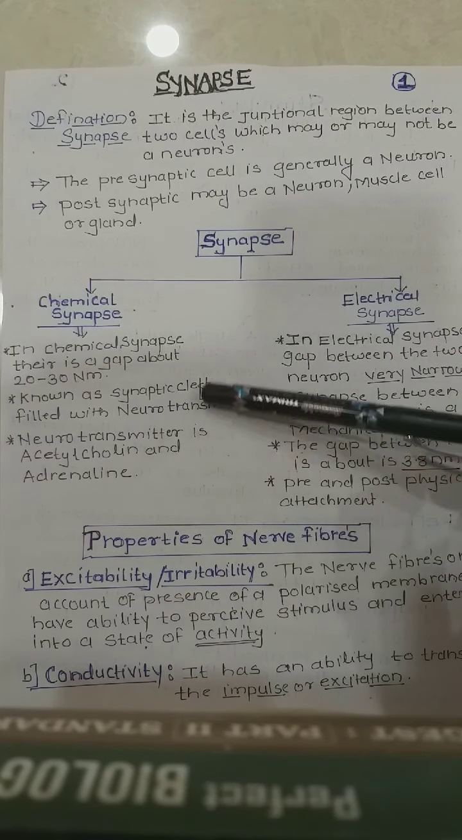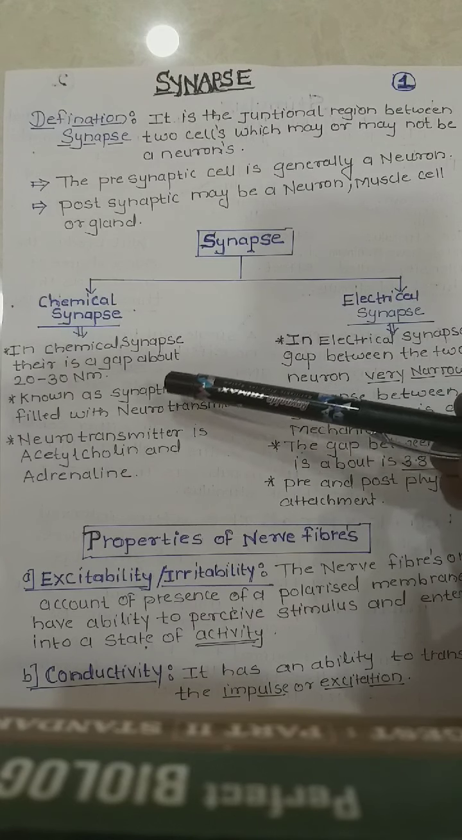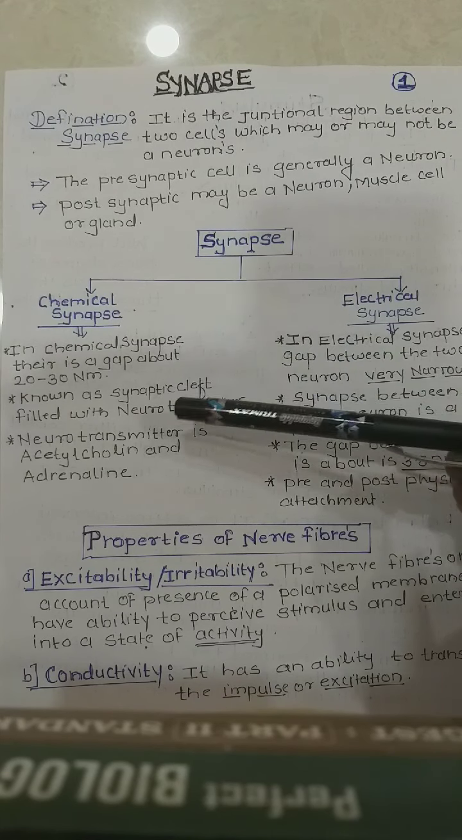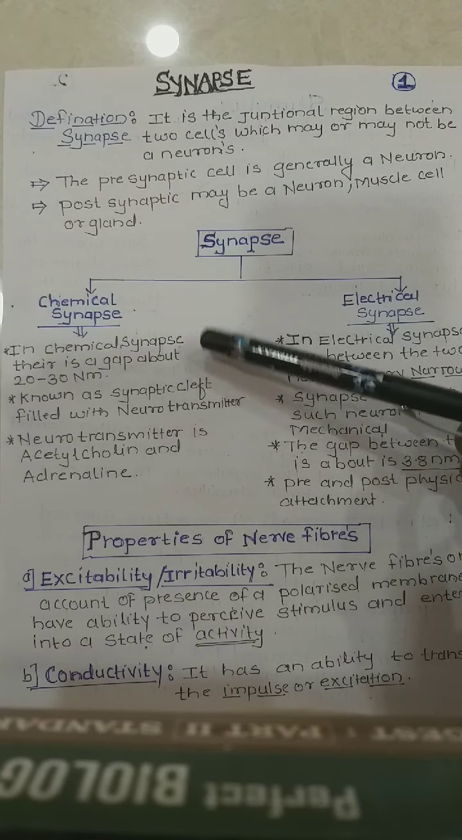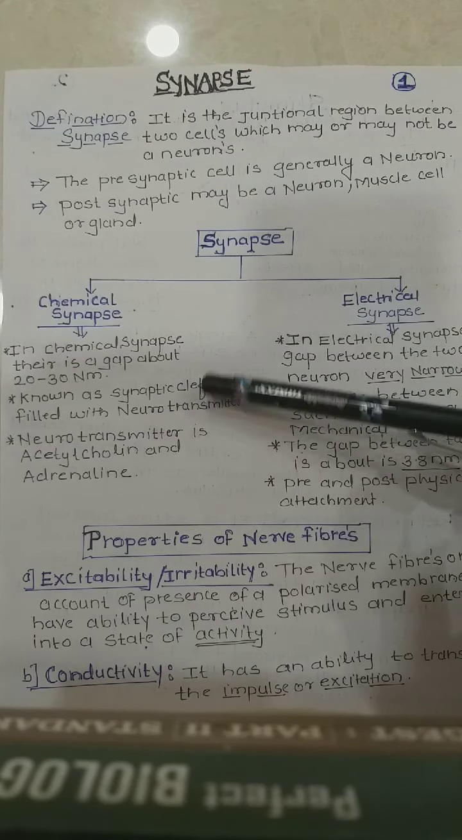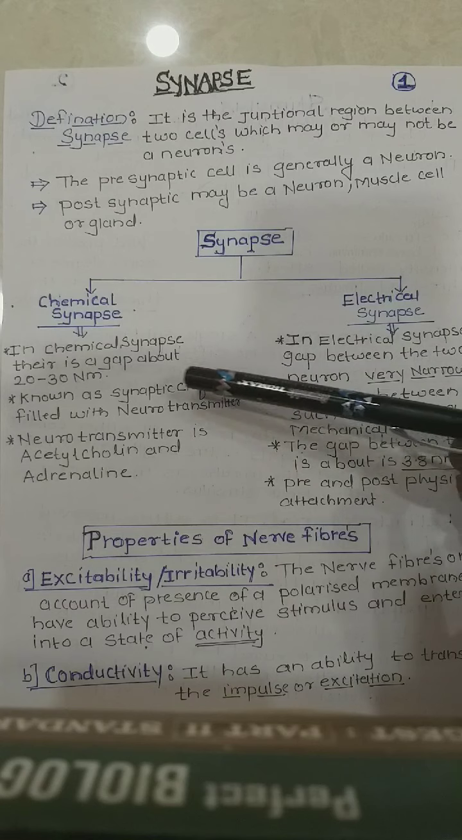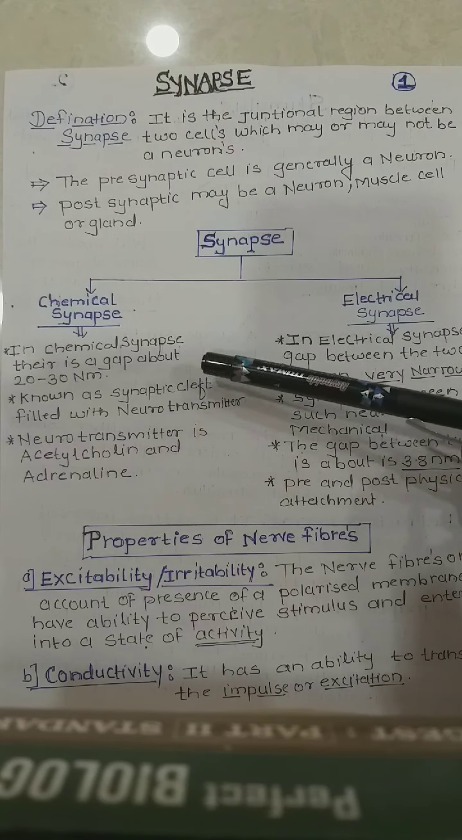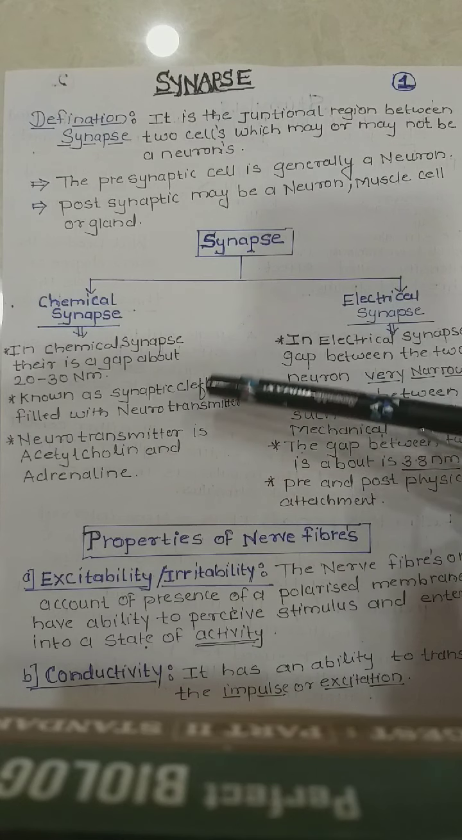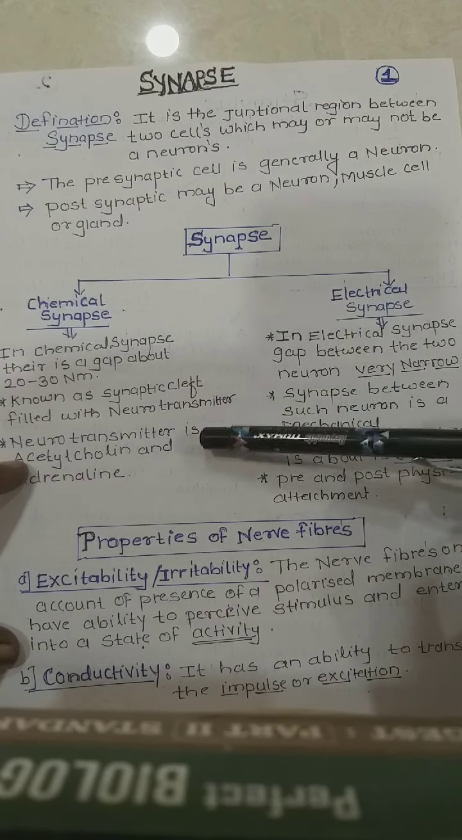In this synaptic cleft there is firstly the presence of interstitial fluid. When the neuron carries the impulse, the exocytosis of the synaptic vesicles takes place, and at that time the neurotransmitter is released into the synaptic cleft. So the point to be clear: the fluid present in the synaptic cleft is interstitial fluid, or ECF. ECF means extracellular fluid.